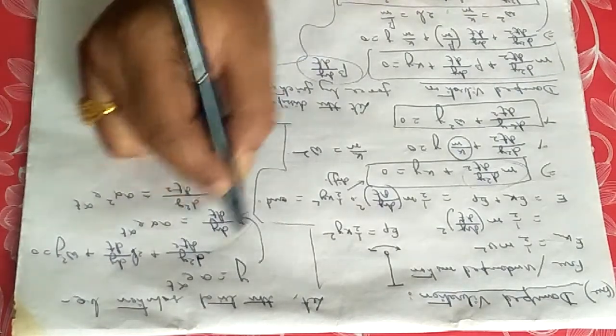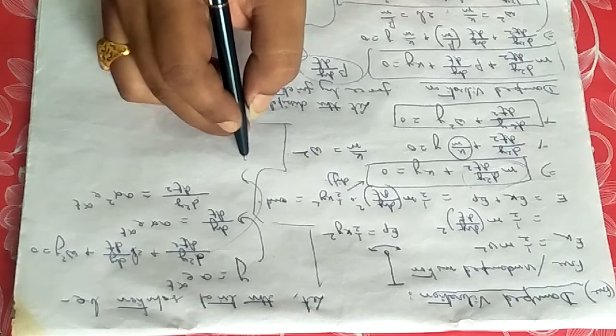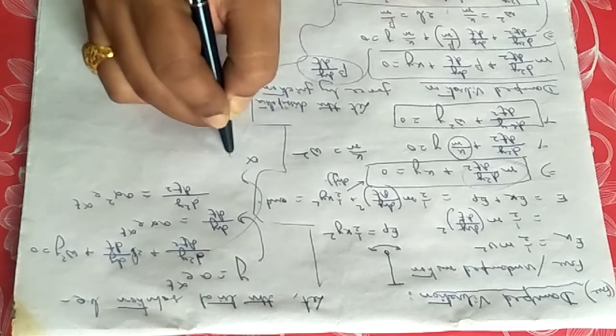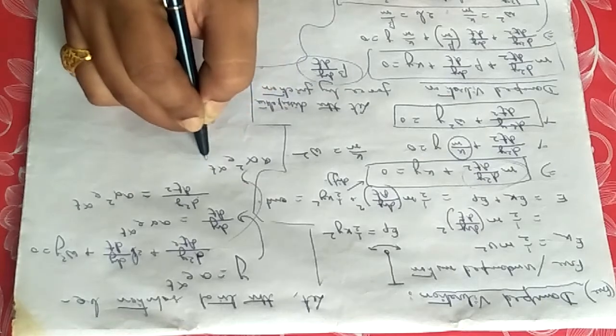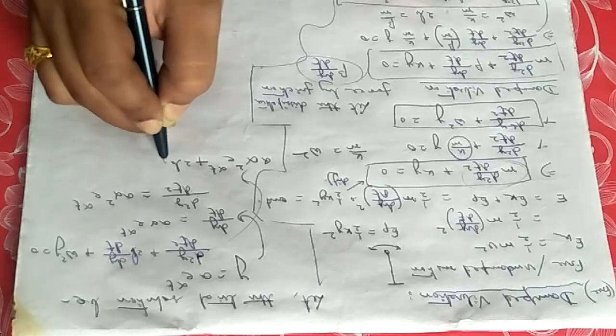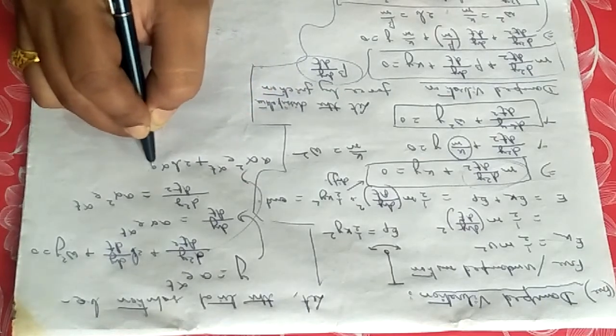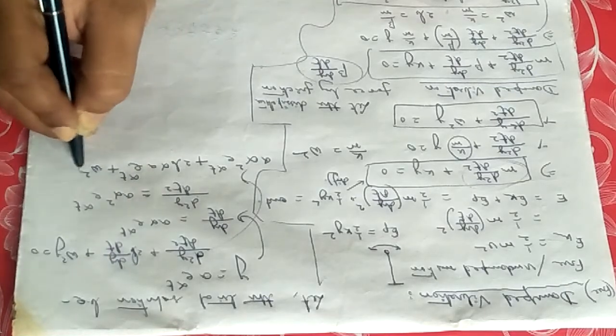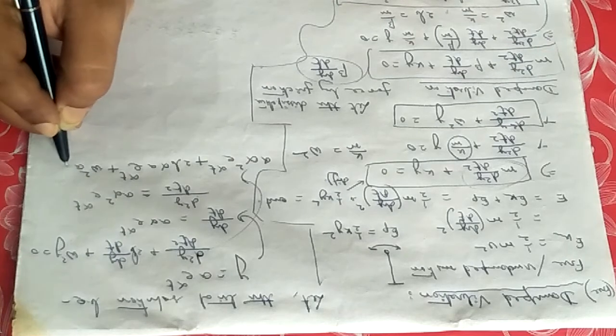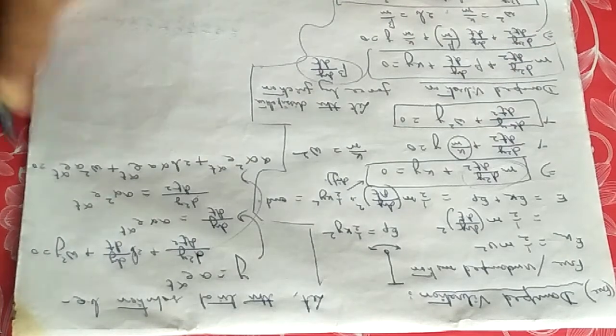Putting these two values in this equation, it will look like a alpha square e to the power alpha t plus 2b alpha a e to the power alpha t plus omega square a e to the power alpha t equals 0.